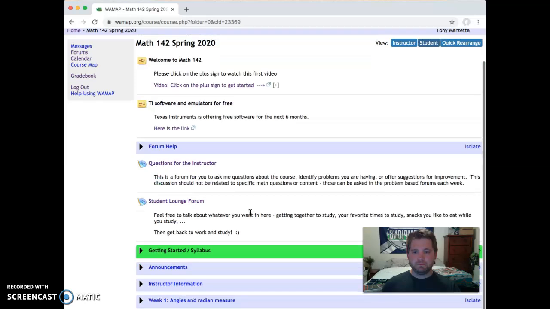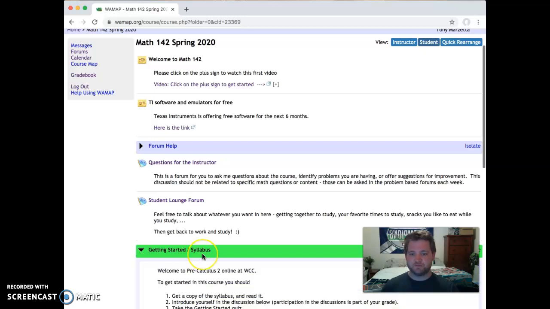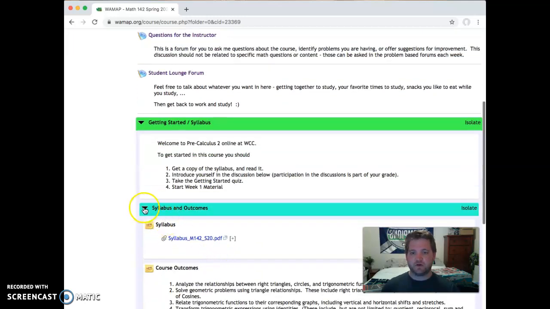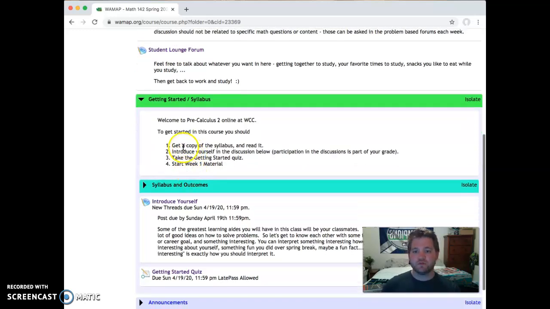Okay, so what we want to do is, just for getting started, the first thing you should do is click this Getting Started/Syllabus tab. So we'll go ahead and open this up. And here are some directions for us. So the first thing we're going to do is get a copy of the syllabus, which you can find in this tab right here. The next thing I want you to do, really your first assignment, will be to introduce yourself in a forum. So this will be your first graded forum. You can do that right here.